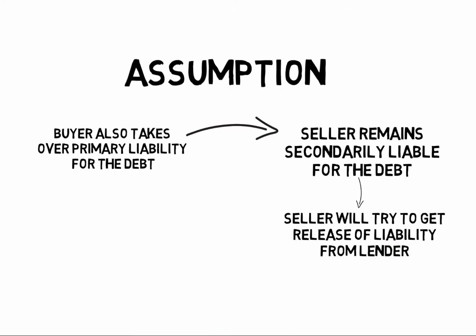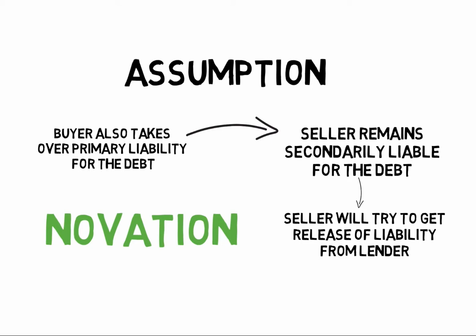Many times a seller will try to get a release of liability from the lender, making the buyer solely liable. If the lender is willing to do this, we call this a novation, which means we have a new contract that takes the place of the old contract.